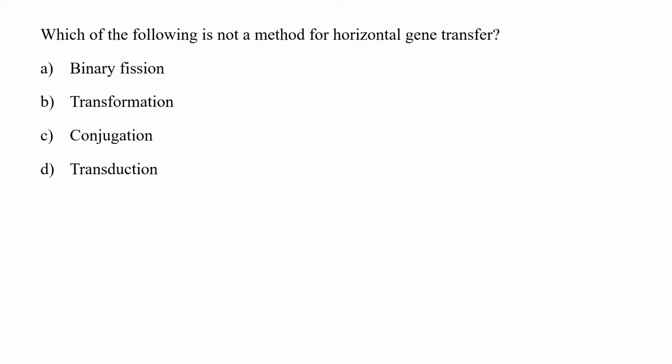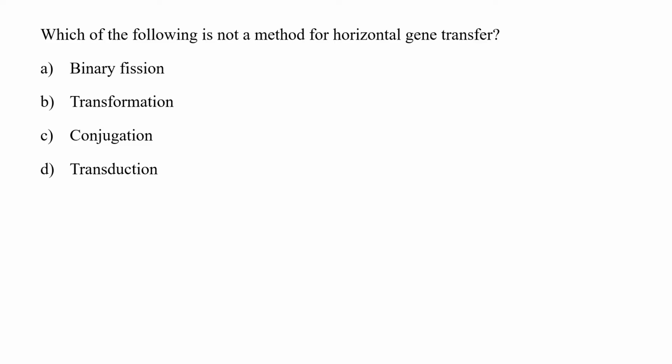Which of the following is not a method for horizontal gene transfer? Binary fusion, transformation, conjugation or transduction. First of all, you should know that gene transfer can be done by two methods. That means vertical gene transfer and horizontal gene transfer. Vertical gene transfer में क्या होता है?